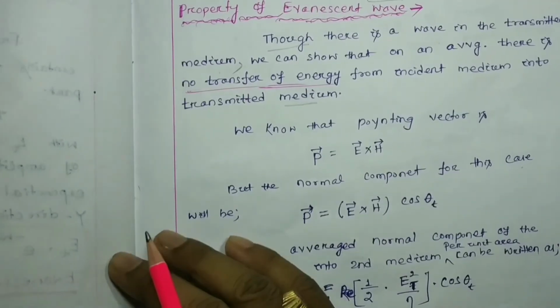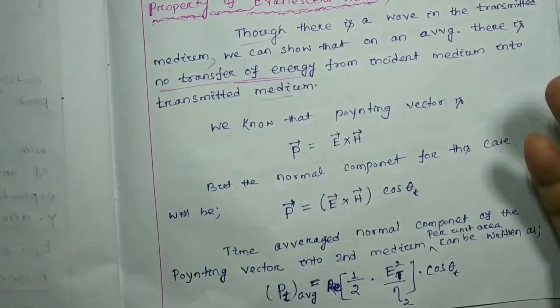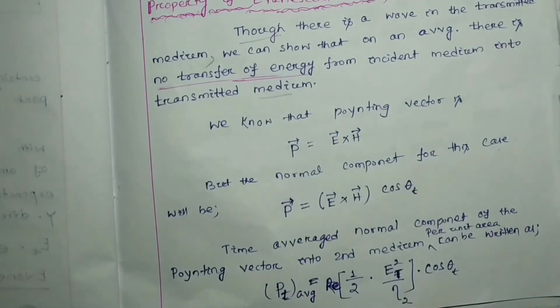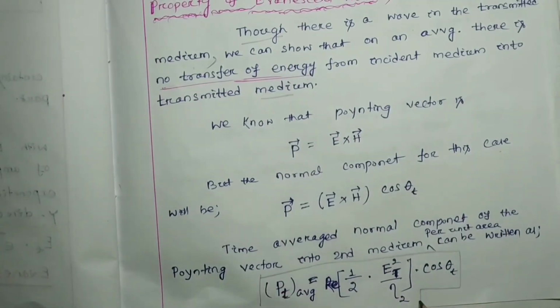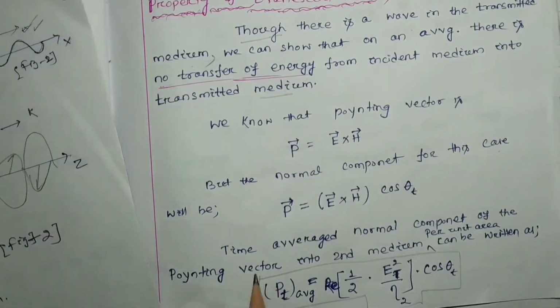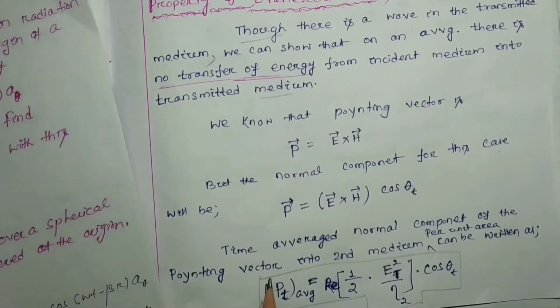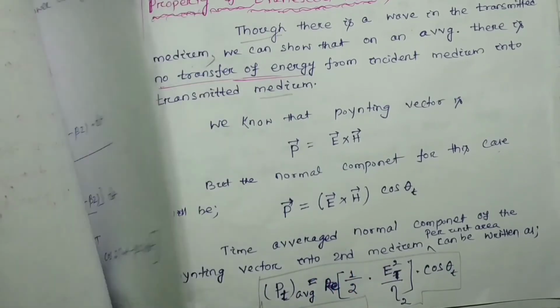As we are discussing the transmitted wave, that means in medium 2, the intrinsic impedance of medium 2 has to be considered. How this expression came, for that I am going to show you one simple problem. You have to write it in your notes.